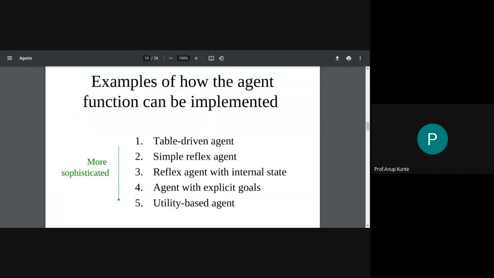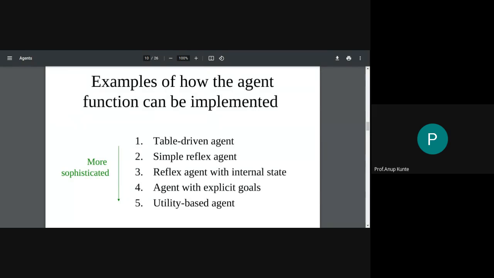So this is called the table-driven architecture. That means you will try to construct a table for every percept sequence mapped to a particular action. So this is a two column table. The left hand column is the percept sequence, and the right hand column is the specific action that you need to perform when that percept sequence is seen. So the table-driven agent is the first and the most simplistic version of mapping between P star to A.